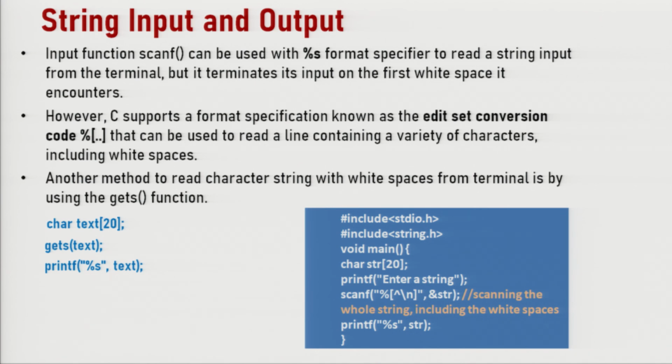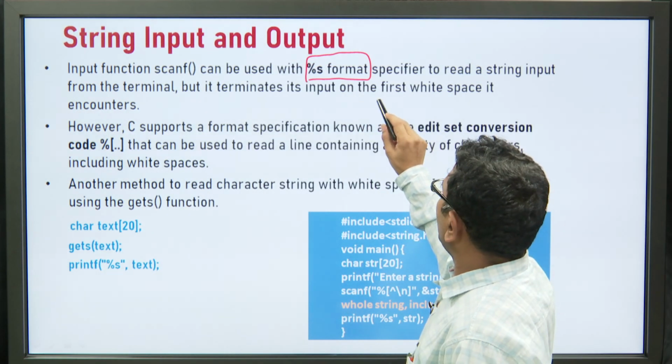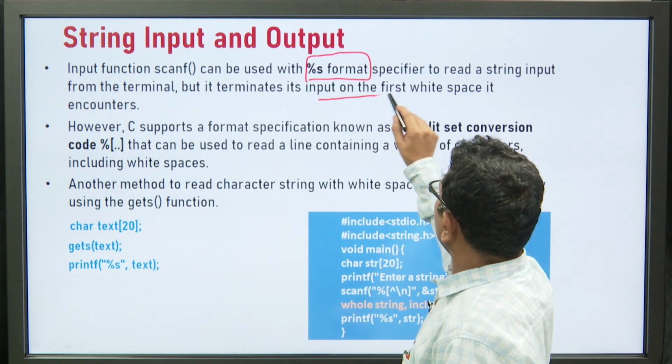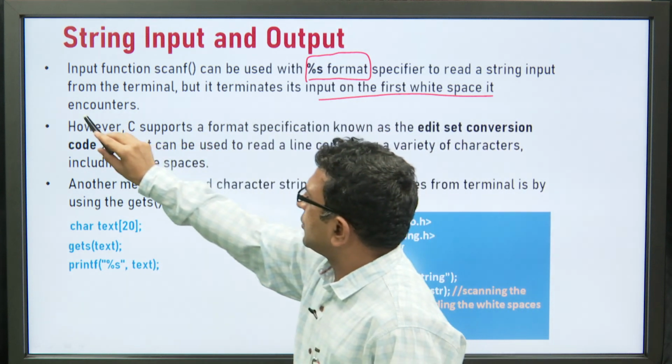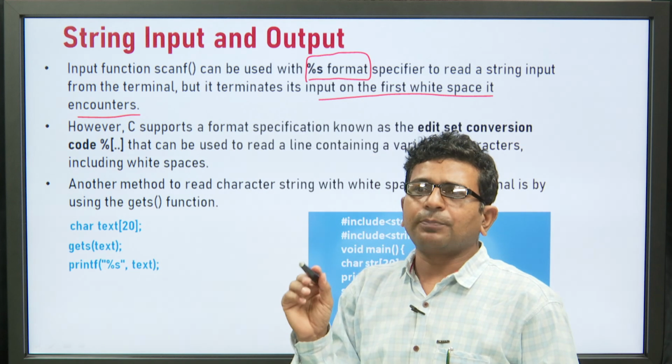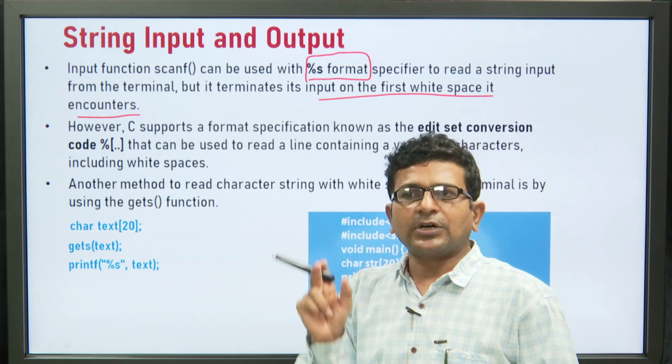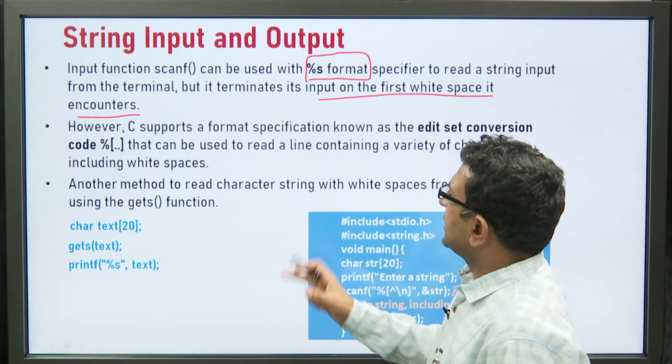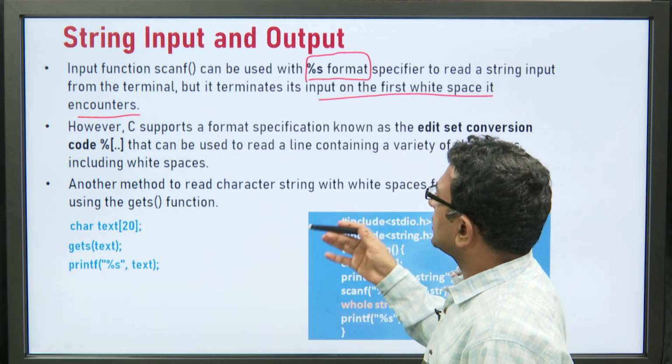So, how can we take string input and also print output? The scanf function can be used with the %s format specifier, but the problem with %s is that it terminates input on the first white space it encounters. Suppose you give the input Upendra white space Kumar. What happens? It will take only Upendra, because once a white space comes, it gets terminated there. So, what is the solution?